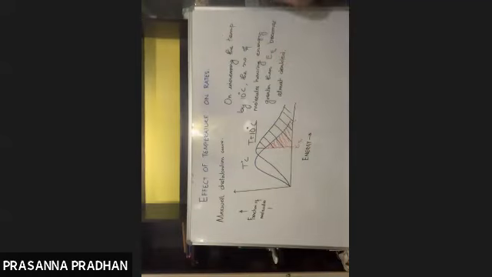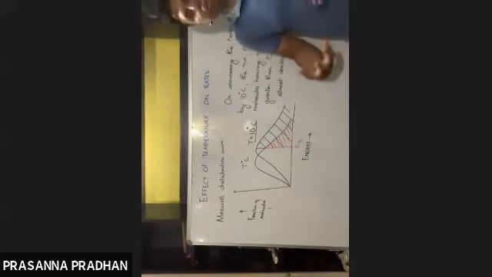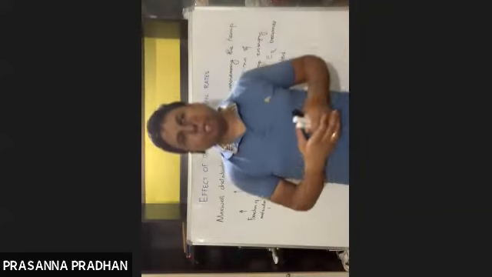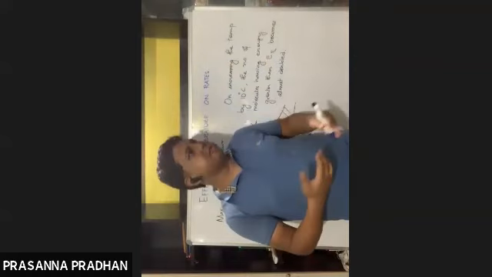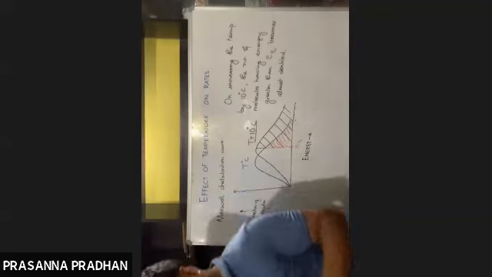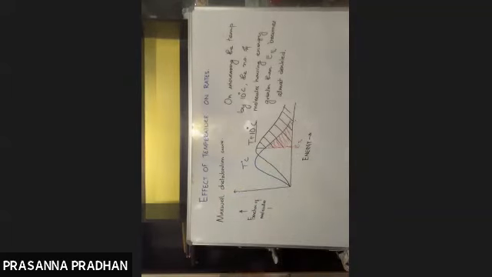Why does the rate become double? Now we know the rate becomes double because the number of molecules having energy greater than threshold energy also becomes almost doubled when you increase the temperature by 10 degrees Celsius. So this is all about your Maxwell's distribution curve. From an exam point of view, this question is very important. It has come a number of times, so please go through it.